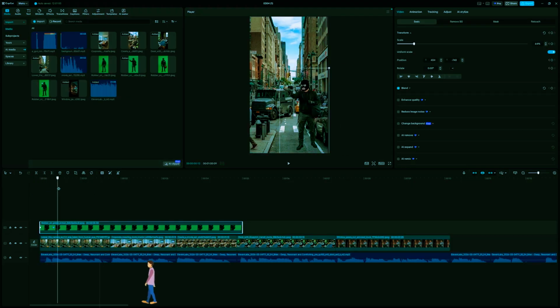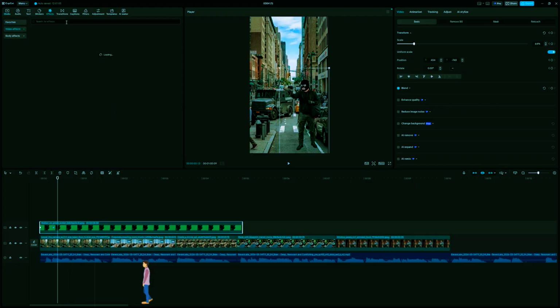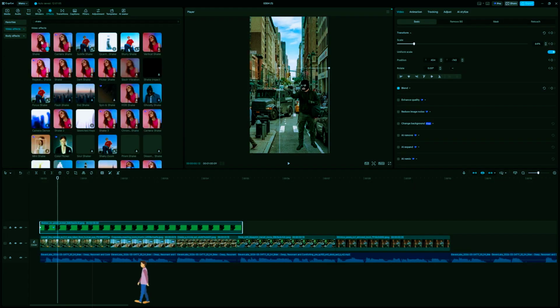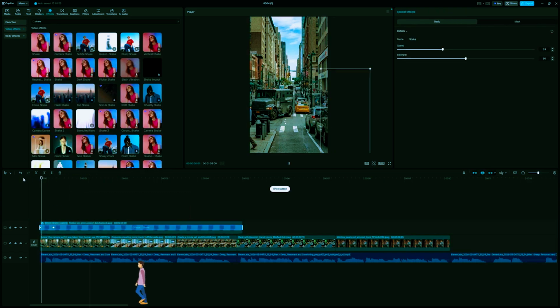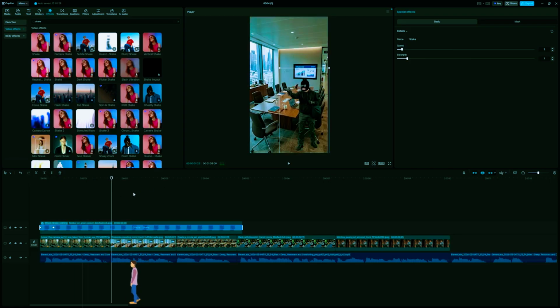But static images are dead media. We need camera movement. I am jumping up to the effects tab, hunting down the shake effect, and dragging it onto our character. I am turning the speed and strength way down. I just want that subtle, raw, handheld camera vibe. It makes the AI feel human.